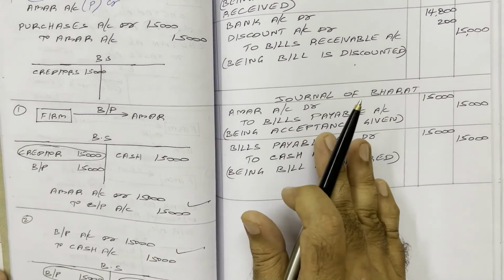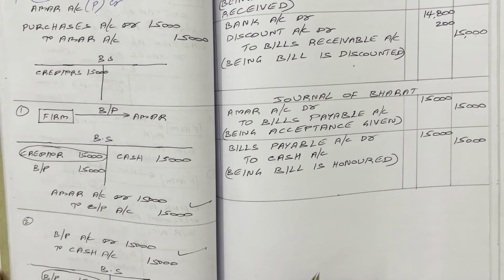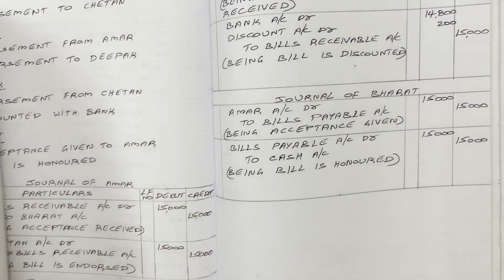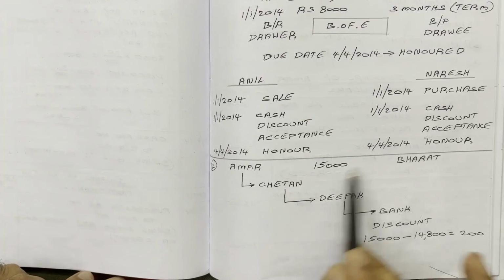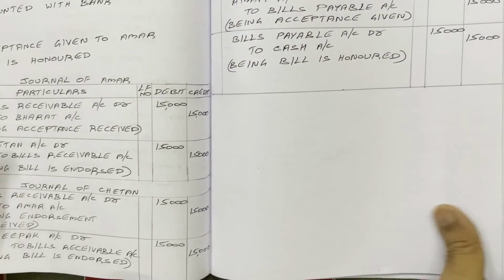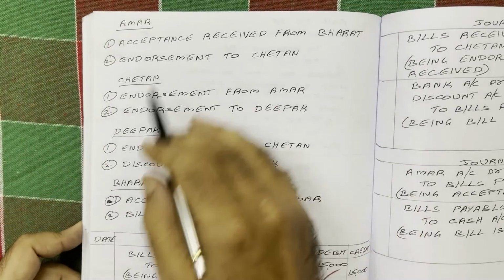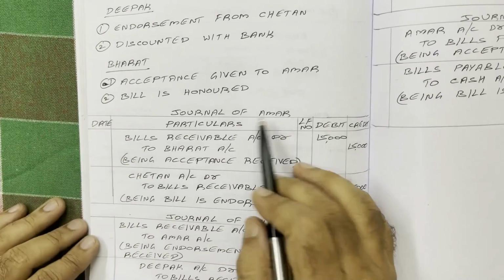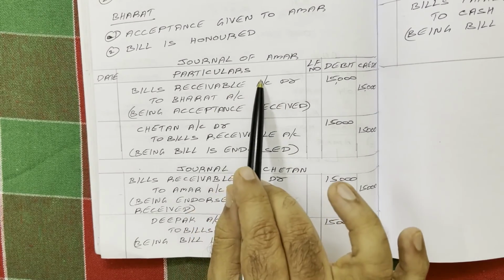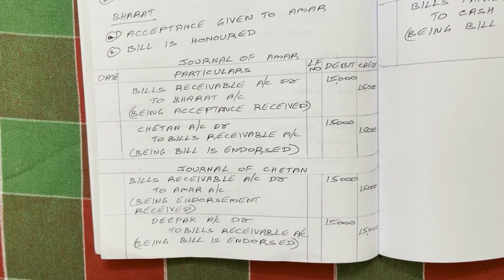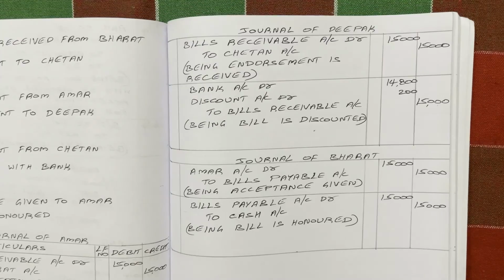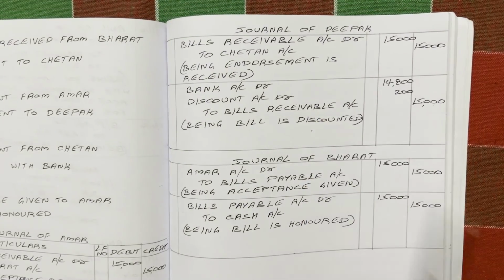In all parties' books, we have written journal entries. So this is the end of the present problem. Now take a screenshot of all these journals. See, these working notes you need not write anywhere. To explain, I wrote all these points. From here, the solution starts. Journal of Amar, Journal of Chetan. Take a screenshot of these two. Continuation, Journal of Deepak, Journal of Bharat.